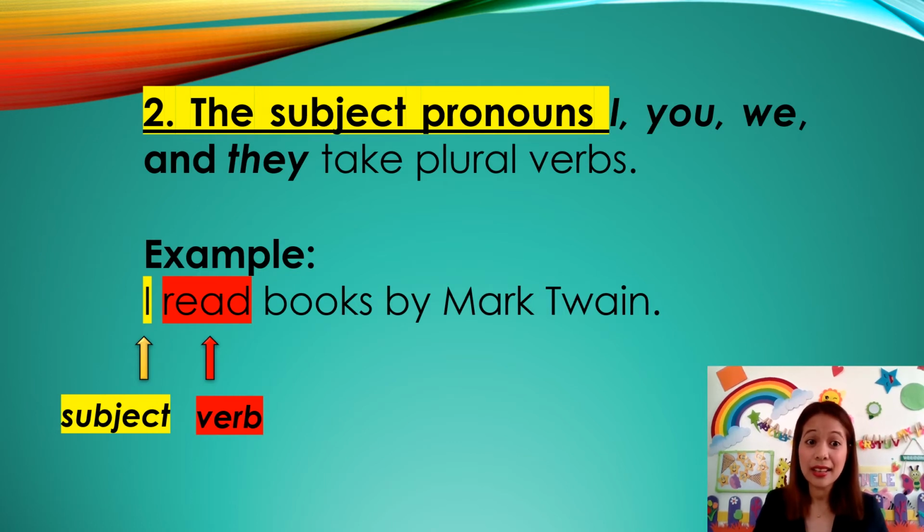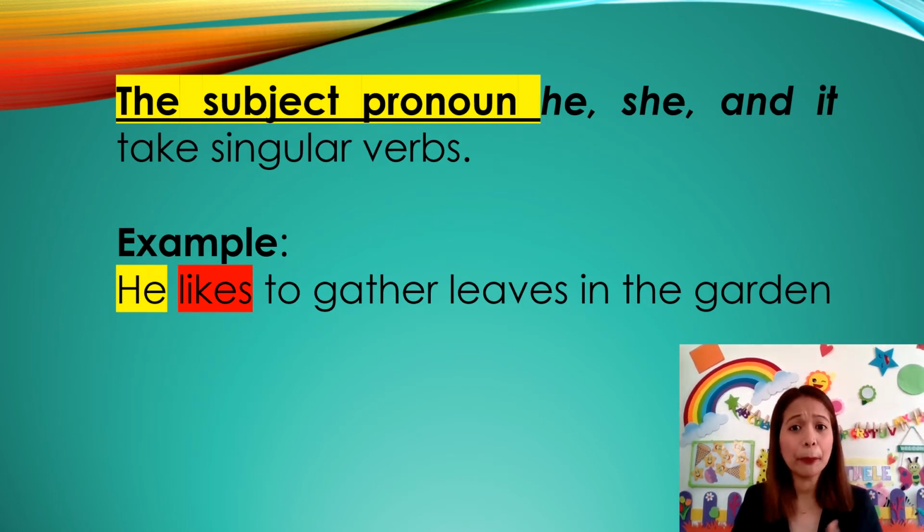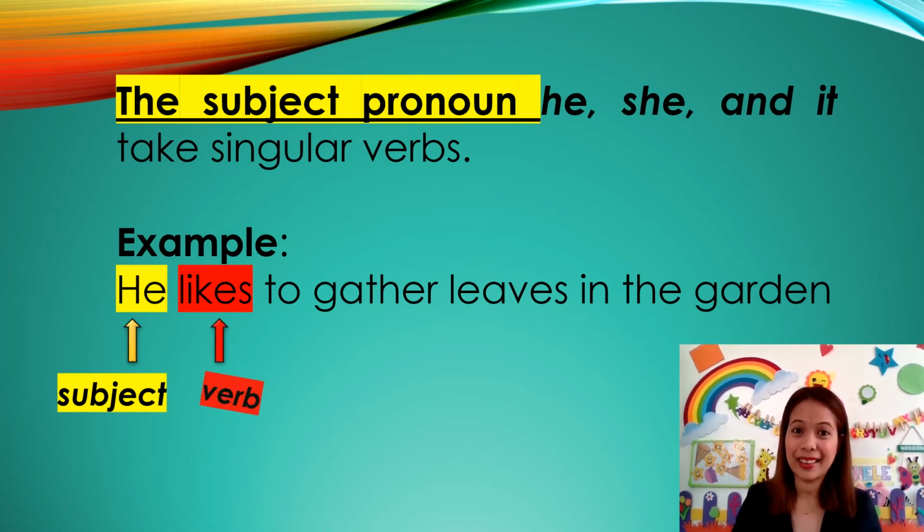I is a plural subject. Read is a plural verb. The subject pronouns like he, she, it take singular verbs. Example, he likes to gather leaves in the garden. He is the subject and it takes the verb S form, likes.